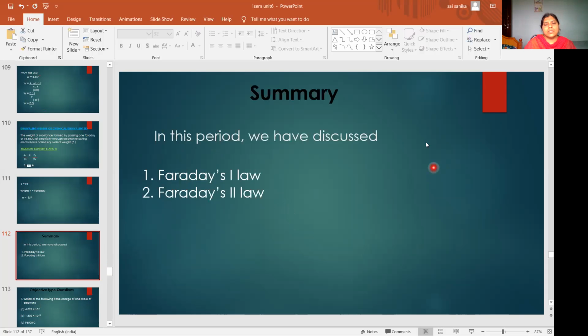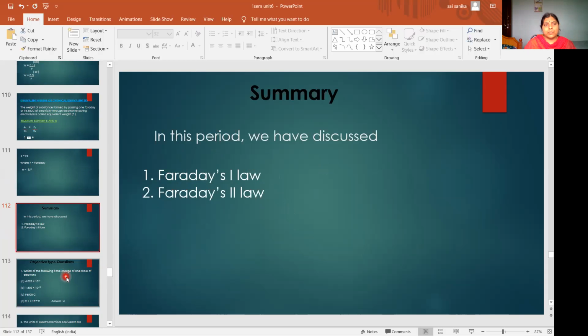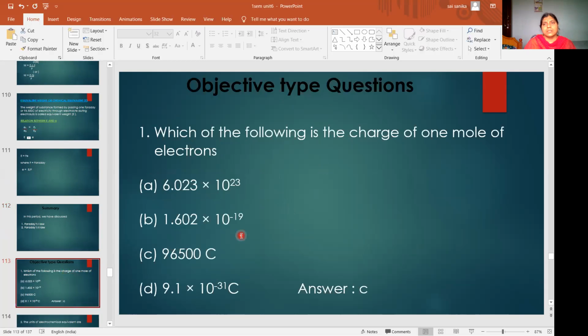So in summary, in this period we have discussed Faraday's first law and Faraday's second law. What type of objective type questions may you expect from this topic? The first question: Which of the following is the charge of 1 mole of electrons? The charge of 1 mole of electrons is nothing but 1 Faraday, which is 96,500 coulombs.